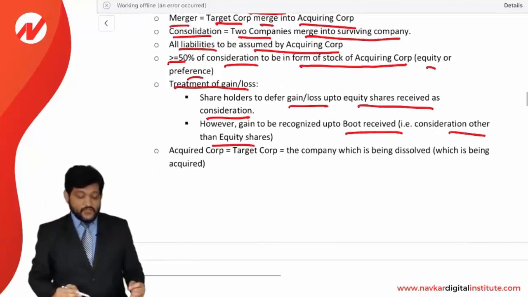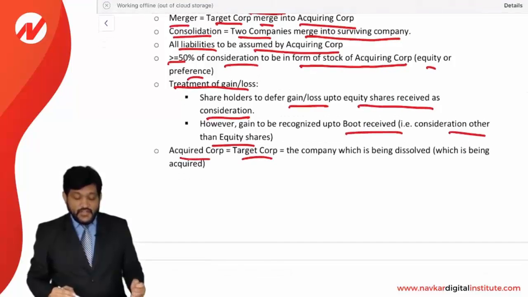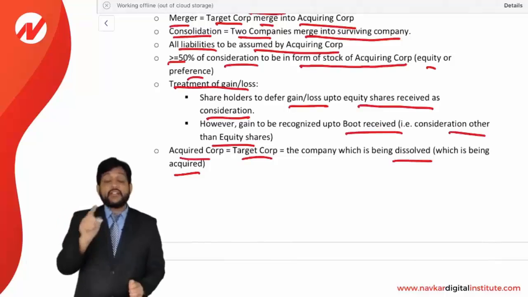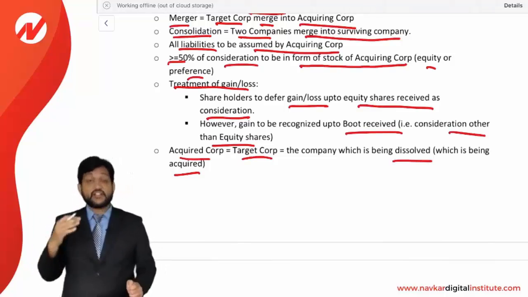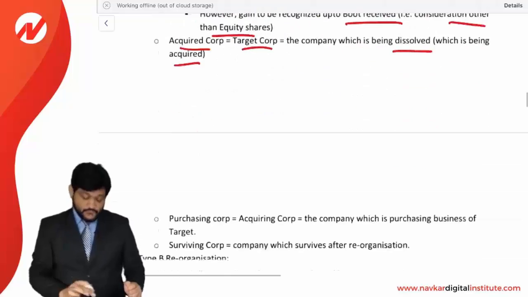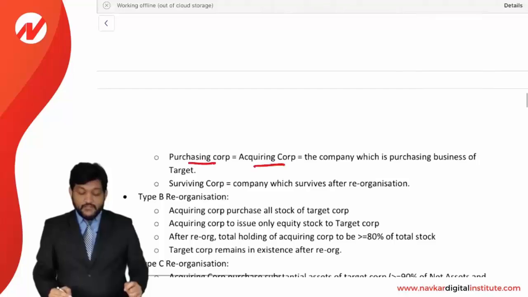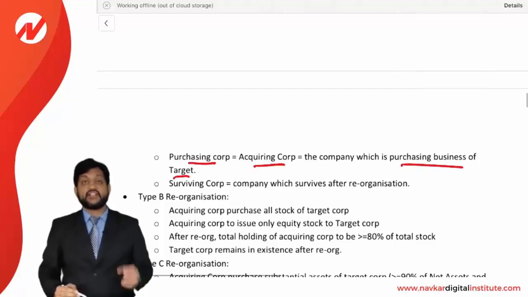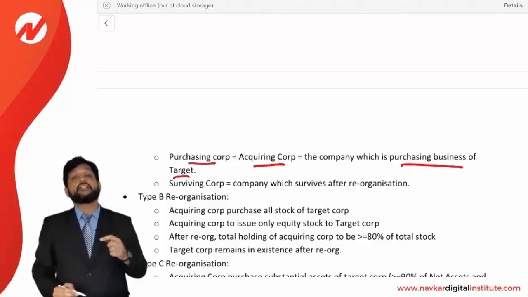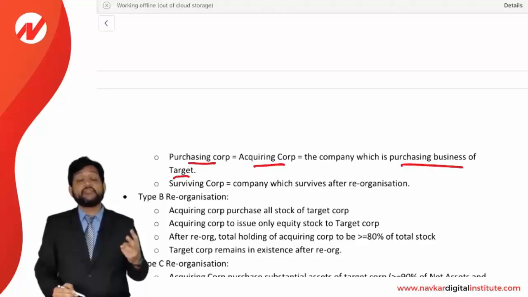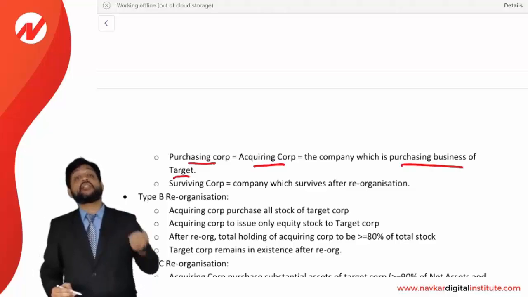Now, what is the definition of different words? Acquired corporation, or it can be said as a target corporation, means the company which is being dissolved or which is being acquired by another company. Purchasing corporation or acquiring corporation means the company which is purchasing the business of a target corporation. Let's say A corporation is acquiring B corporation, then A corporation will be called the acquiring corporation or purchasing corporation, and B company will be considered as the target corporation or acquired corporation.